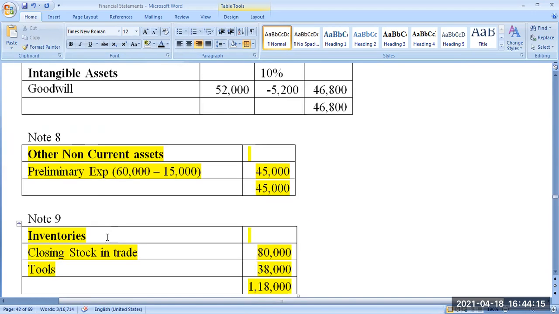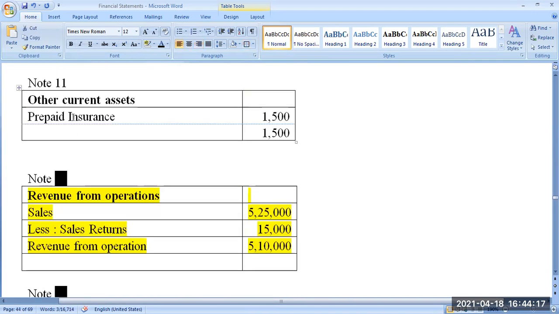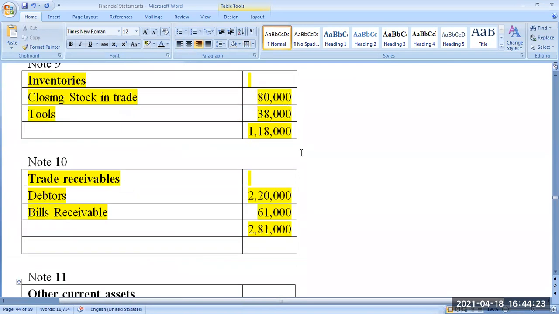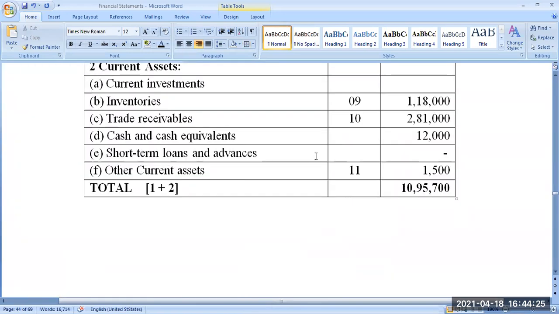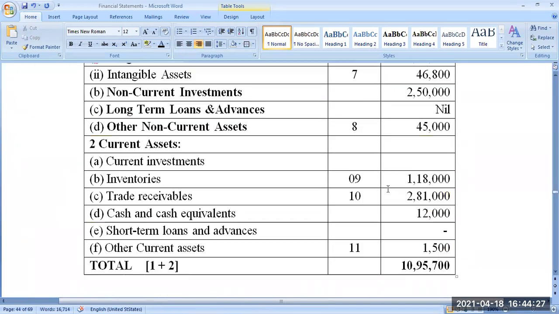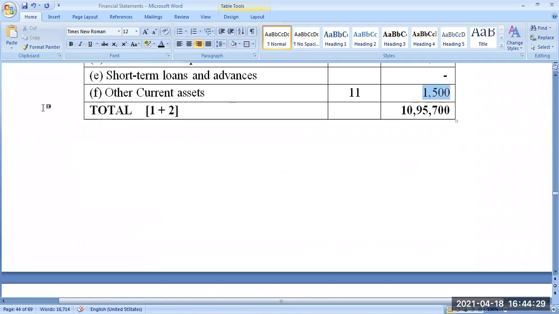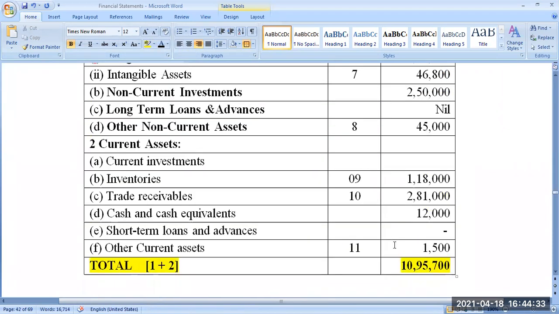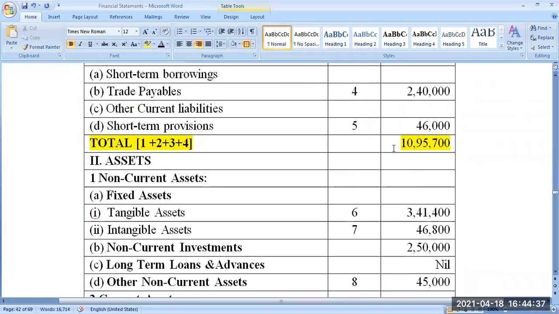Prepaid insurance, 1,500 is there. Is there any other prepaid expense? Take one by one, take the total, and bring it to other current assets. Other current asset is 1,500. If you take all the things correctly, the total of the asset side should be exactly equal to the total of liabilities and equities.